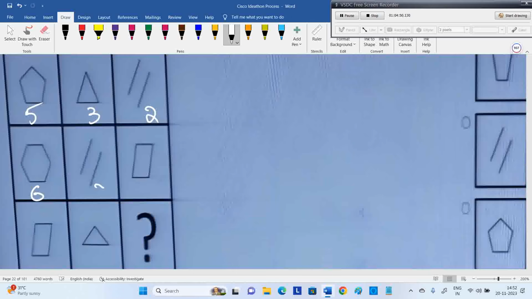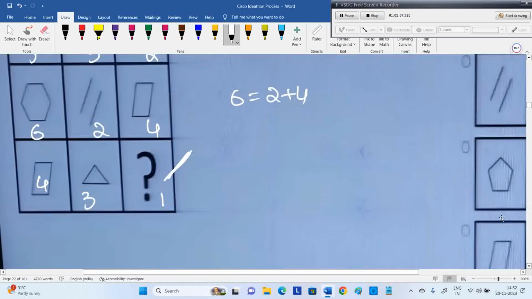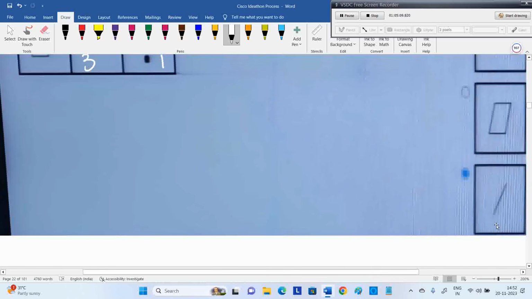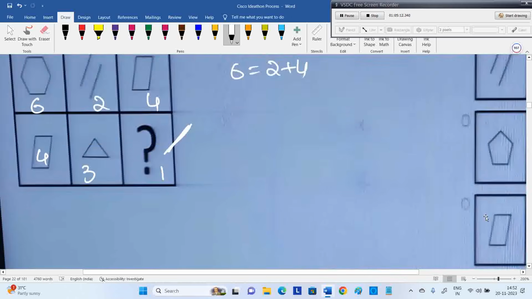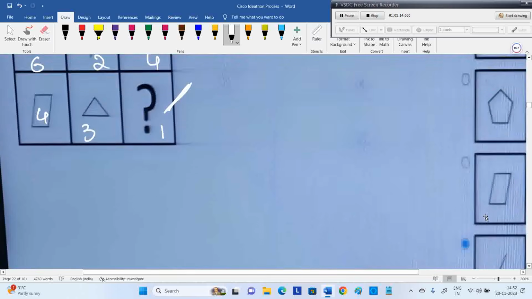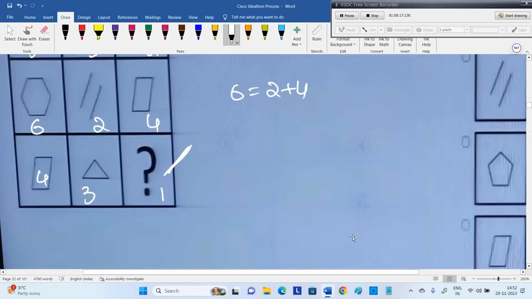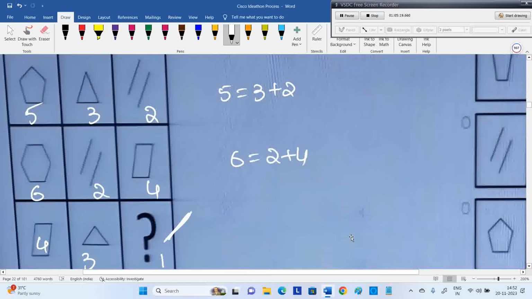Here 6, here 2, here 4: 6 equals 2 plus 4. Here this is 4, here 3, so here we need only 1, and that inclined to the right side. Single lines are inclined to the right side, you can see that. So that should be there in the option, and you can find it here. That's the sixth option, the right side inclined one. They are giving logic row wise, again in row wise logic.